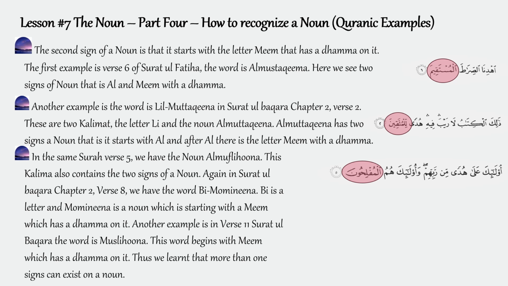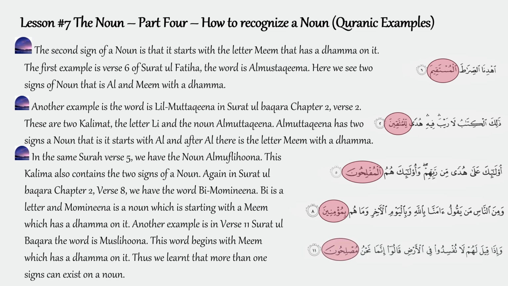Again in Surah Al-Baqarah, chapter 2, verse 8, we have the word bimu'minina. Bi is a letter and mu'minina is a noun, which is starting with mim, which has a dhamma on it. Another example is in verse 11 of Surah Al-Baqarah. The word is muslihuna. This word begins with mim with a dhamma on it. Thus we learned that more than one signs can exist on a noun.